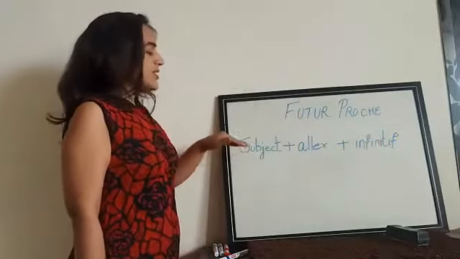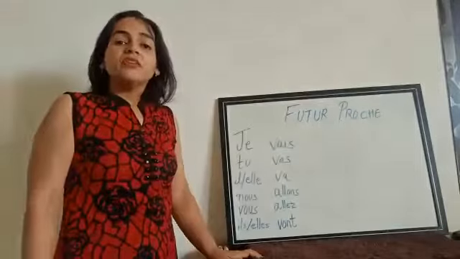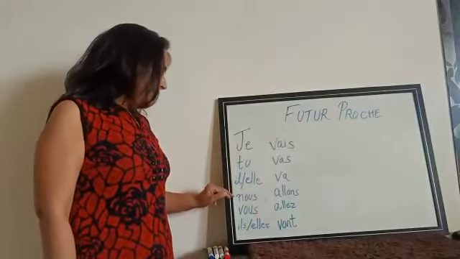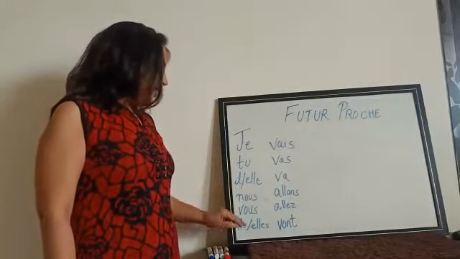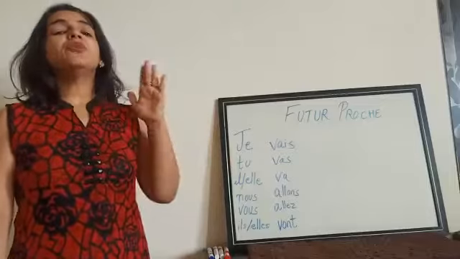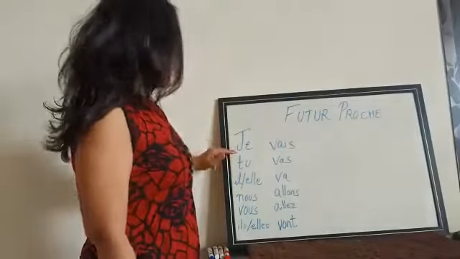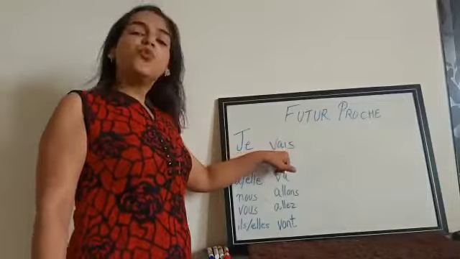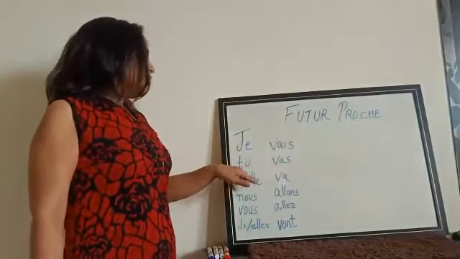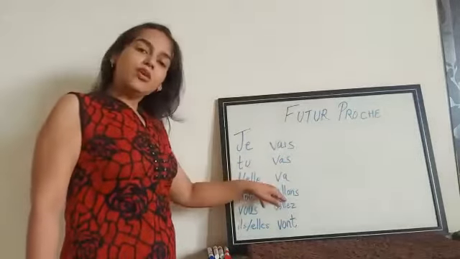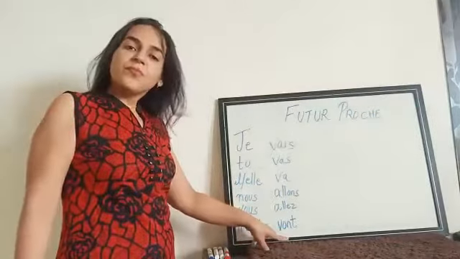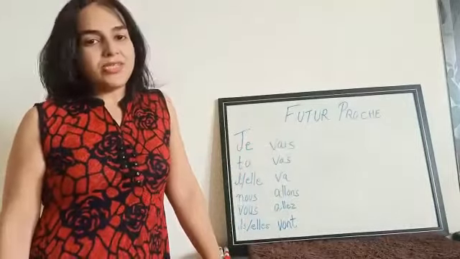Now, the subjects are: je, tu, il, elle, nous, vous, ils, elles. Now comes the conjugation of the verb aller in present tense: je vais, tu vas, il or elle va, nous allons, vous allez, ils vont, elles vont. This is how we conjugate the verb aller in present tense.